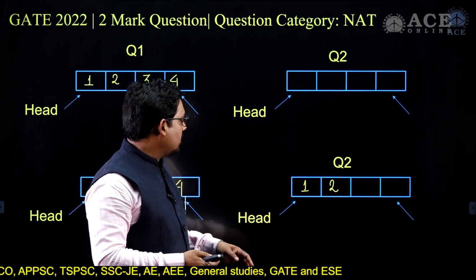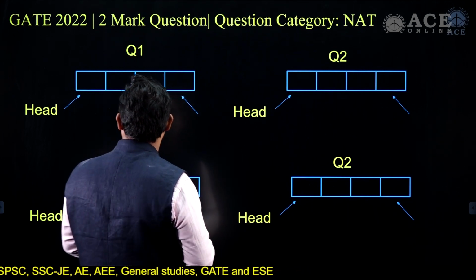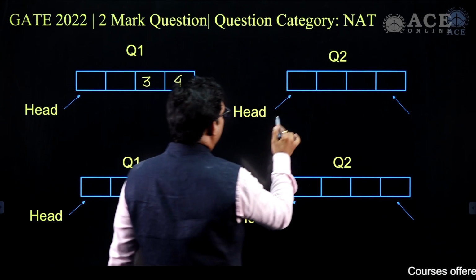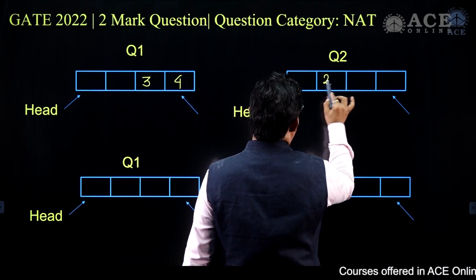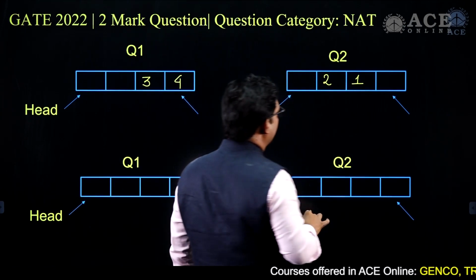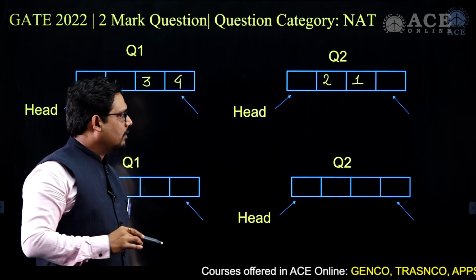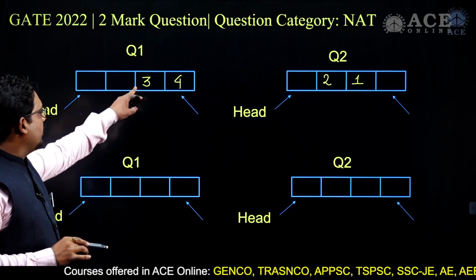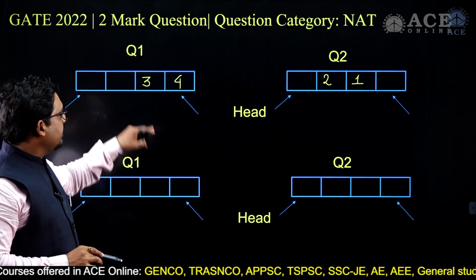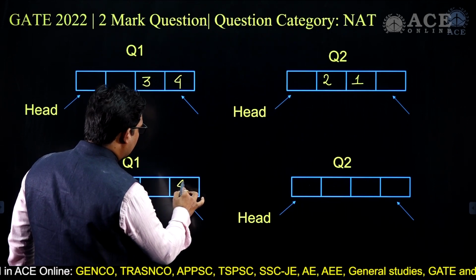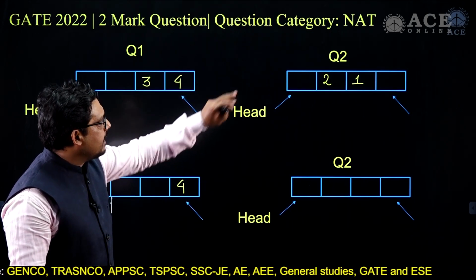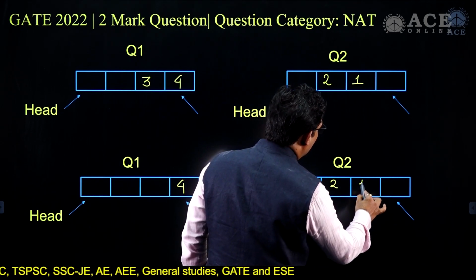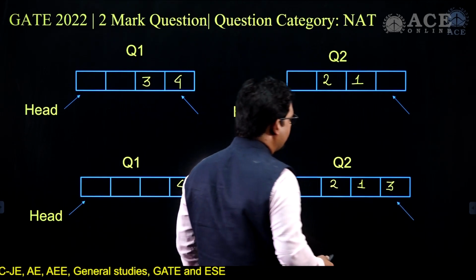So now here we have 3 4. Okay, 3 and 4, and in this case I'll take out 2 1 and I'll make the queue 2 and 1. Right, now again we will DQ 3 from this, and the remaining value is 4, and I'll again NQ 3 here. Now the value will become 2 1 and 3.